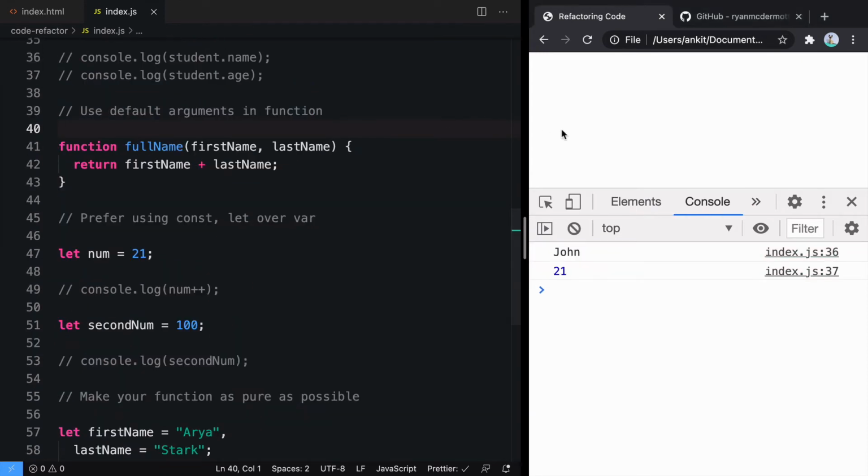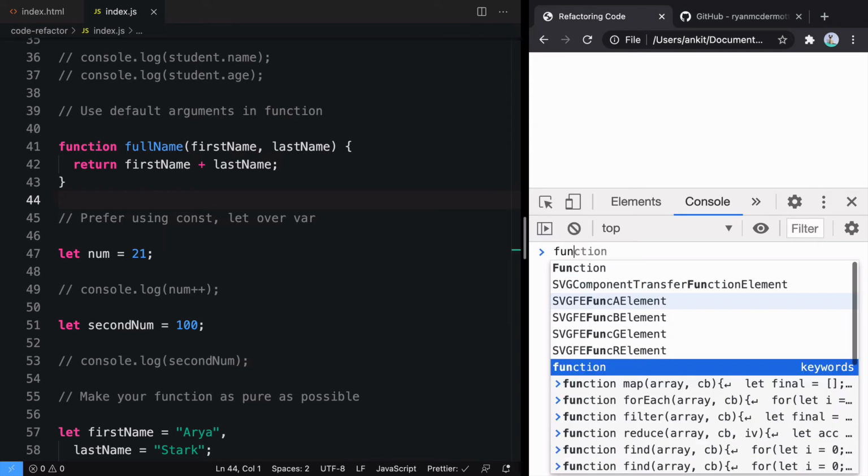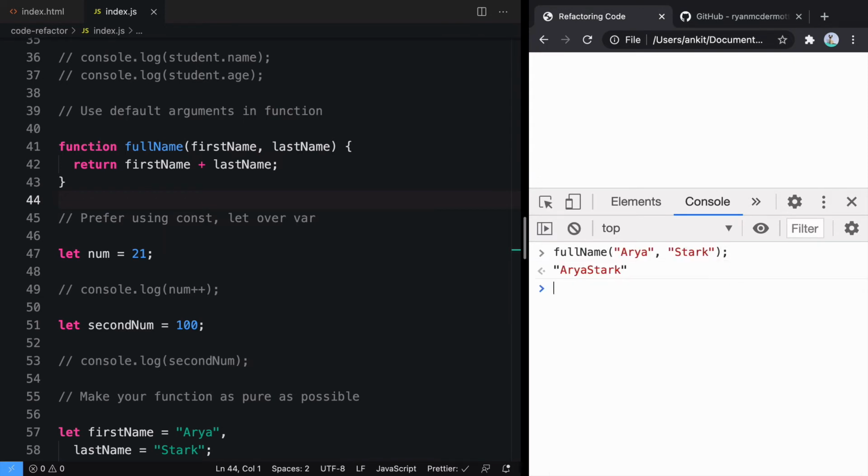Use default arguments in function. So we have a function named fullName. What happens when we call it? Because we know how this function works, we are sending two parameters, Aria and Star. What if we don't know and by mistake we just send one parameter? If we press enter, we'll see it became "Aria undefined".